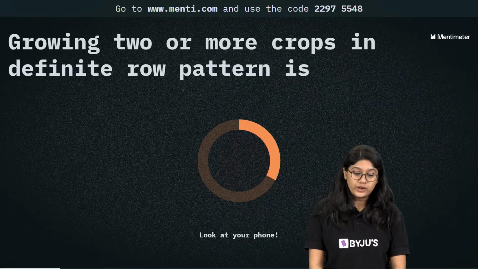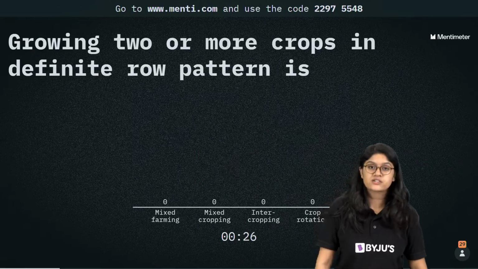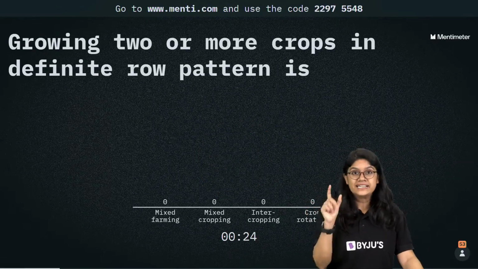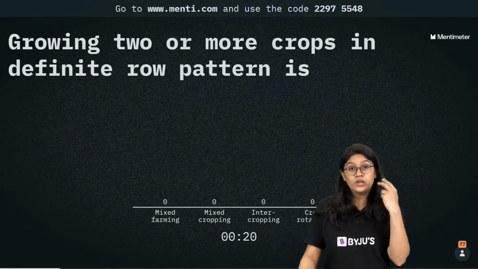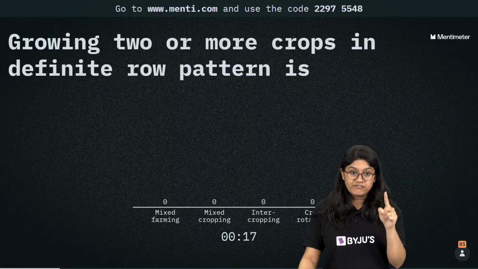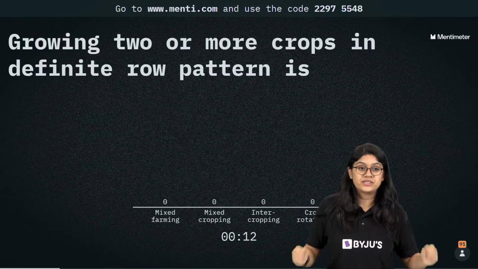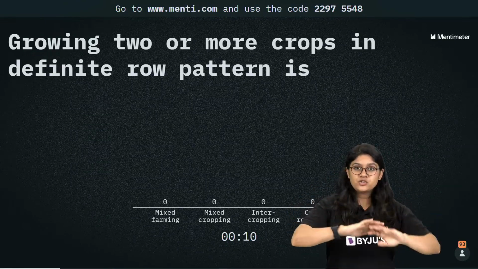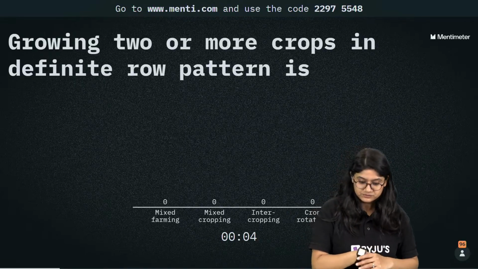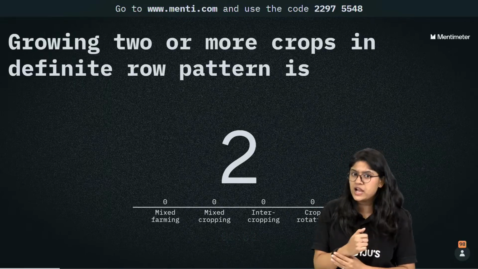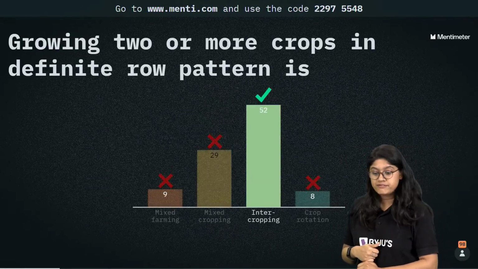Okay. Growing 2 or more crops in definite row pattern is called what? Mixed farming, mixed cropping, intercropping, or crop rotation. Again, growing 2 or more crops in a definite row pattern, everyone. What do we call it? Yes, your chart is visible. I can see your chart. I'm not taking out your names because so many of you are here. Very good, everyone. I want to see how many of you will answer this absolutely correct. It's an easy question.